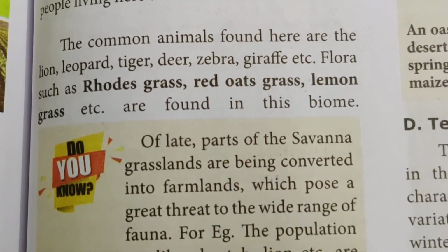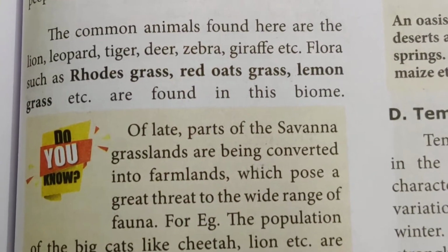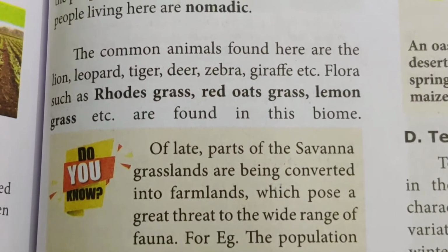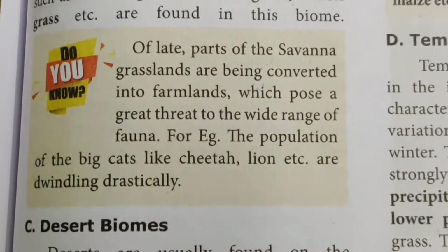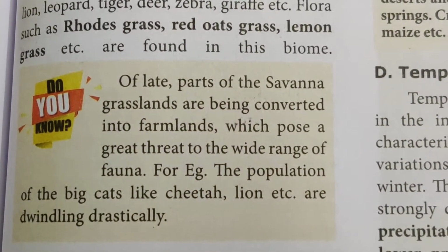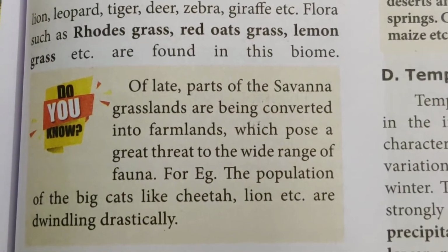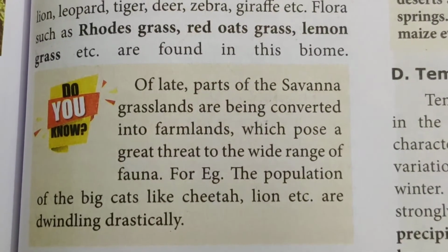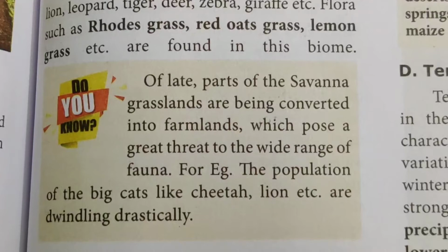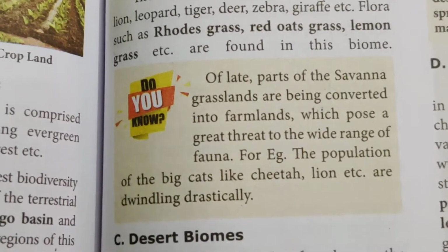Flora such as Rhodes grass, red oats grass, lemon grass, etc. are found in this biome. Do you know, of late, parts of the savanna grasslands are being converted into farmlands, which poses a great threat to the wide range of fauna. For example, the population of big cats like cheetah, lion, etc. is dwindling drastically over here.